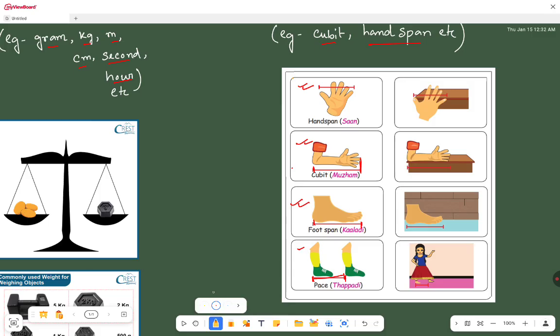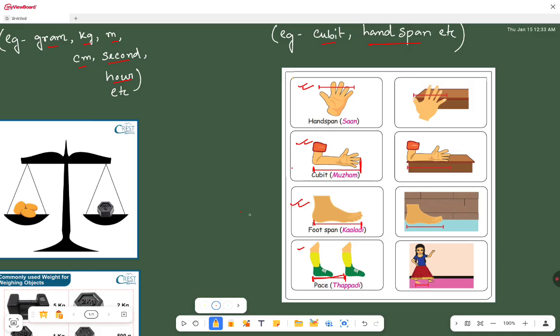Now if I ask you to measure the screen of your phone with your handspan, you will say, sir, the length of the screen of my phone is 4 handspans.